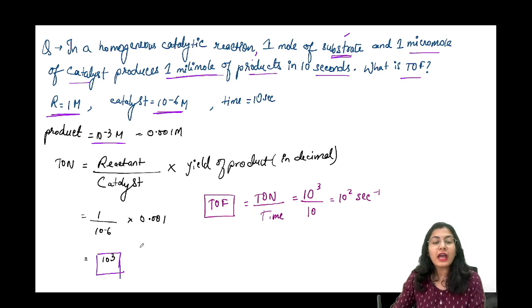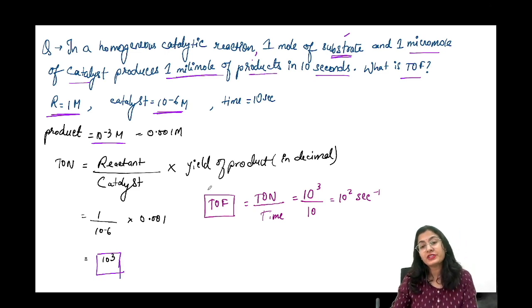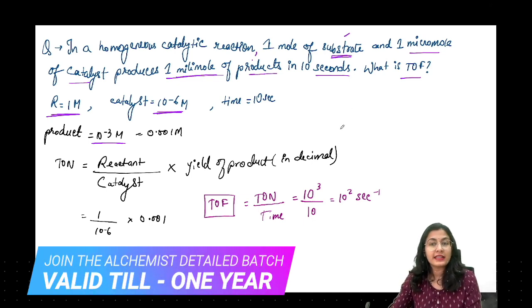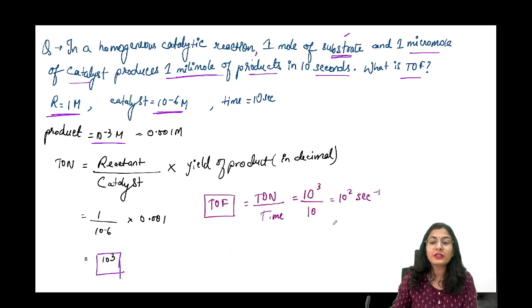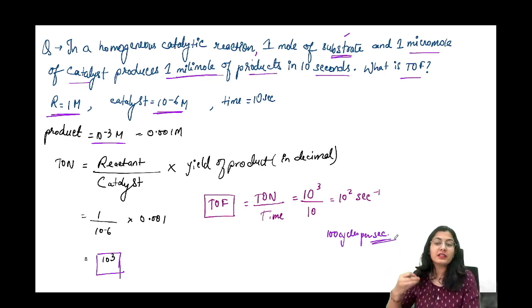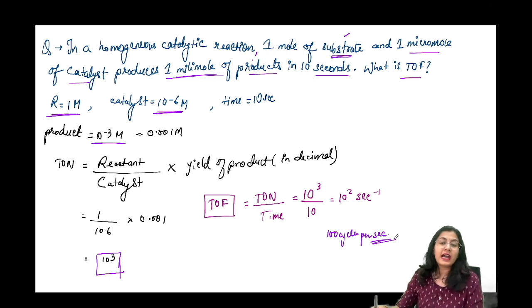Now, 10 raised to 3 in how much time? 10 raised to 3 divided by 10 seconds is 10 raised to 2 per second. That is, the catalyst can do 100 cycles per second. How fast is that? The same catalyst is doing 100 cycles per second. How nice. So this is the turnover frequency of that particular catalyst.